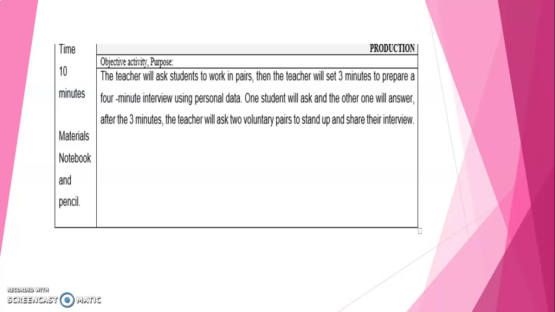Okay, the production, and it is the last activity. The teacher will ask students to work in pairs. Then the teacher will set 3 minutes to prepare a 4-minute interview using personal data. One student will ask and the other one will answer. After the 3 minutes, the teacher will ask 2 voluntary pairs to stand up and share the interview. Time: 10 minutes. Materials: notebook and pencil.